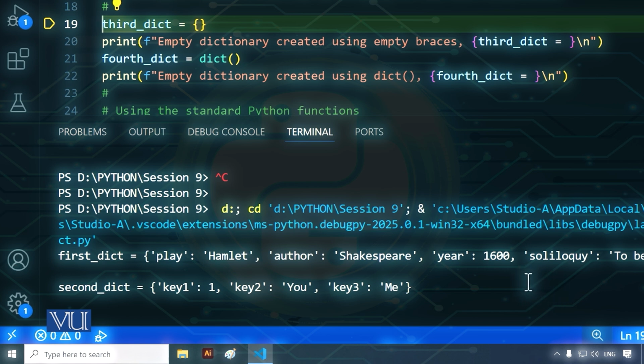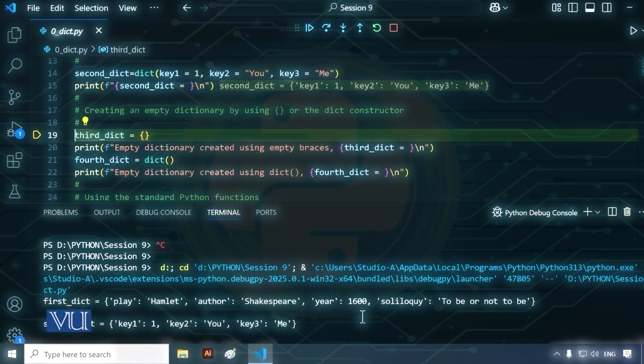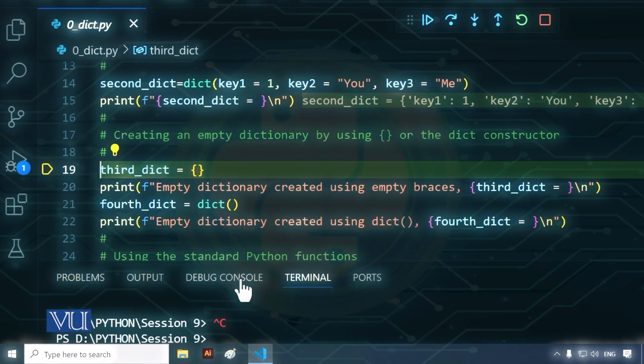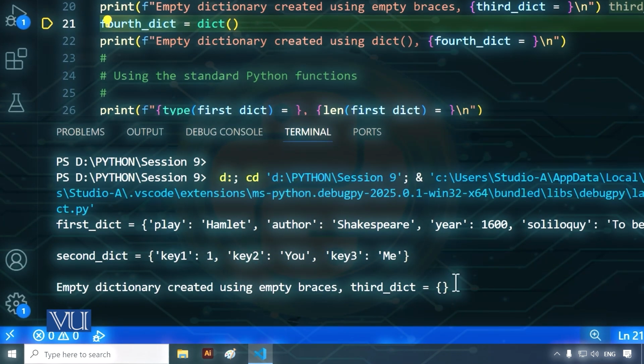So we've looked at two ways of creating a dictionary. One is directly with curly brackets and the second one is using the dict constructor with key equal to value lists of values separated by commas. And now the third one is if we just say third dict equals just curly brackets. This will create an empty dictionary and it prints as an empty dictionary, which is just a pair of braces.